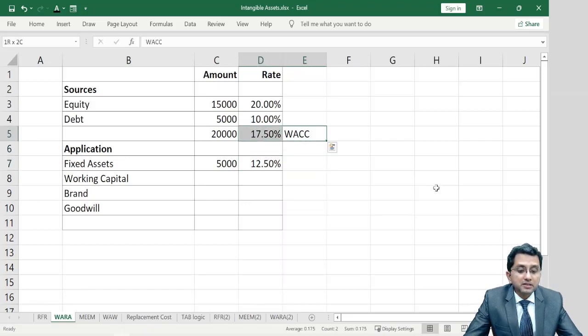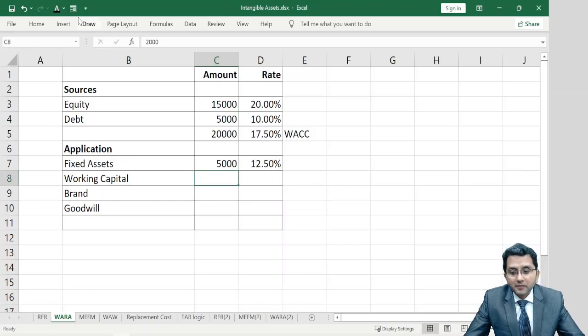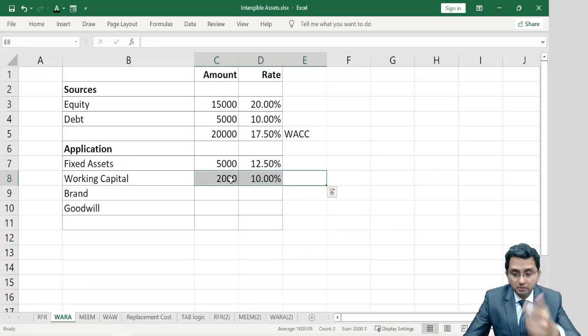What does it mean? That business as a whole is riskier than fixed asset as an individual investment, and that's why fixed asset deserves a lower discounting rate. Then suppose for making valuation of working capital, the appropriate discounting rate is say 10%. Working capital is usually financed from short-term financing, short-term loans, debt, and cost of short-term debt is 10%. So I say, yeah, short-term loan cost is 10%. So working capital, suitable discounting rate is 10%, maybe.